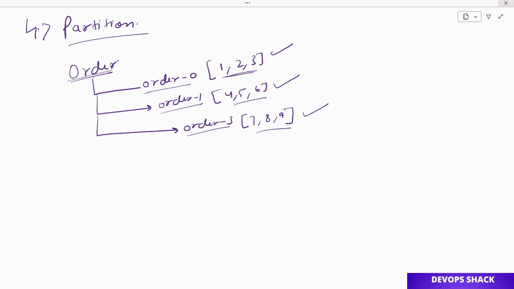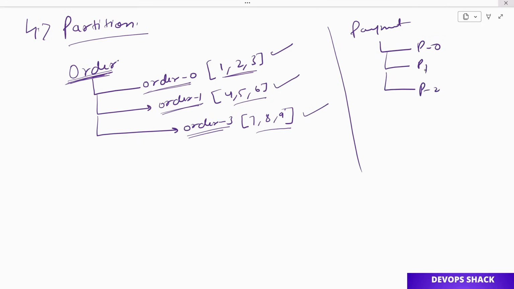It's not accurate, but just for understanding parallel processing: if we have multiple partitions, then parallel processing becomes very much easier, and this is very useful for handling more traffic. Partition is basically further creating partitions inside the topic. Topic is what? This category. Similarly, inside the payment topic also we can have partitions, like P0, P1, P2, so that it becomes much easier for parallel processing.